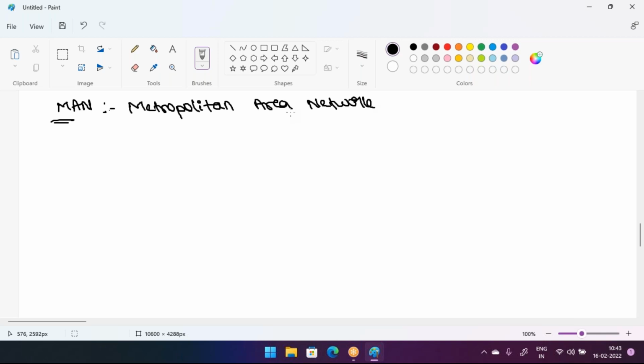MAN means connecting two or more LAN networks within a city, or within a geographical location.